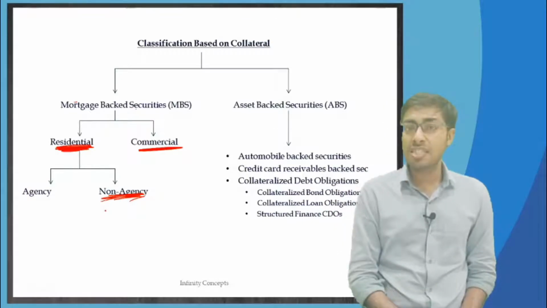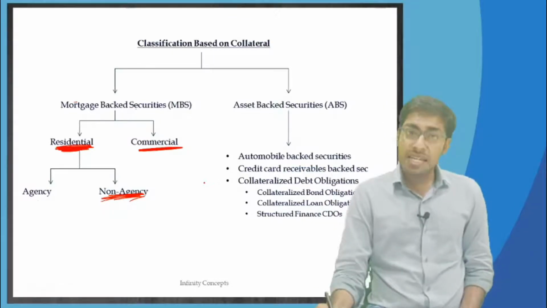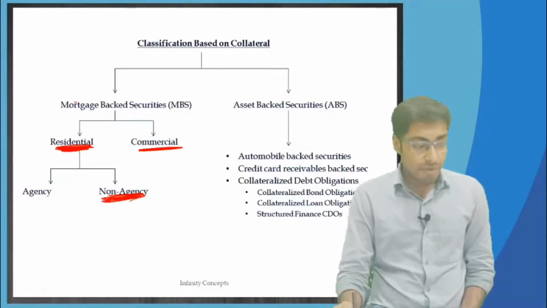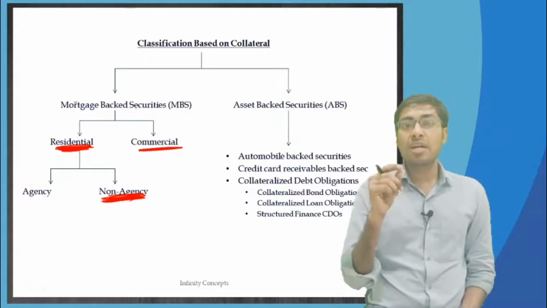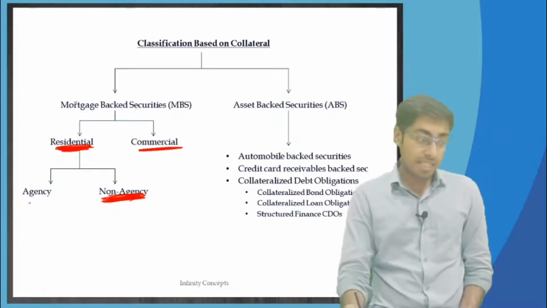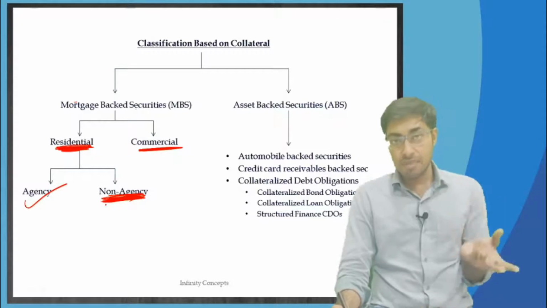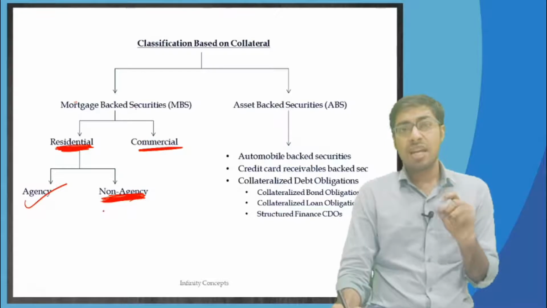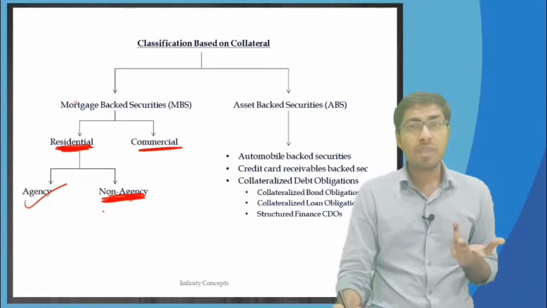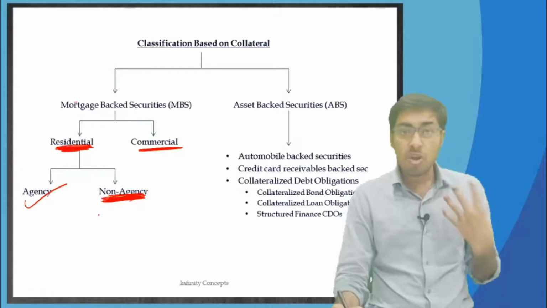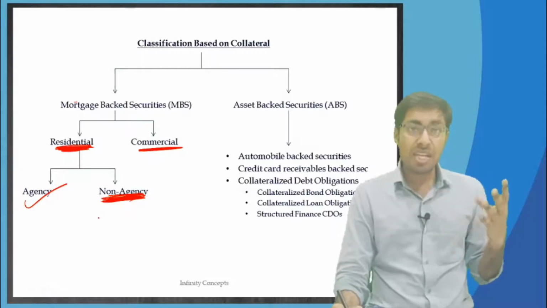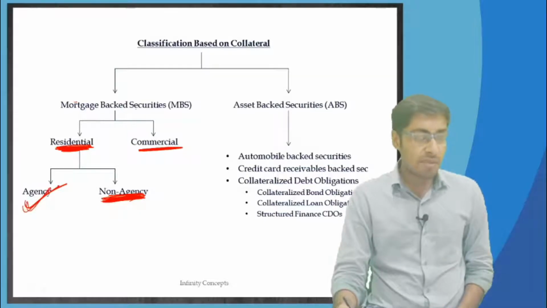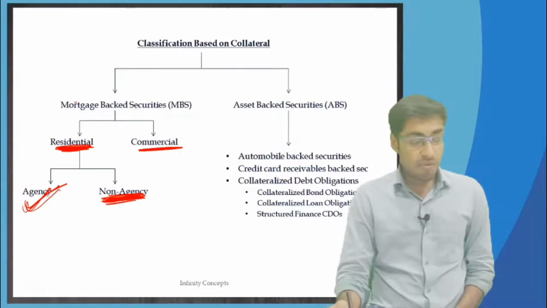And these non-agency residential mortgage backed securities are riskier in nature because, firstly, the loans that these companies would have given would be on less strict terms. The agencies, these three companies, would have given loans on a stricter basis, like a lower loan to value ratio, or when a few more documents are there, or the credit quality of the borrower is a little bit stronger. At that point of time, agency residential mortgage backed securities would have been given. But over here, what would have happened?